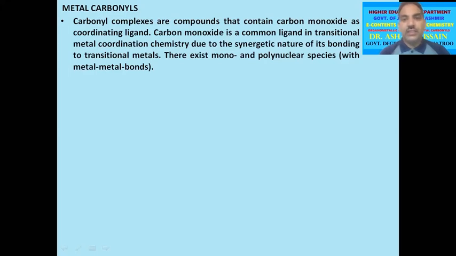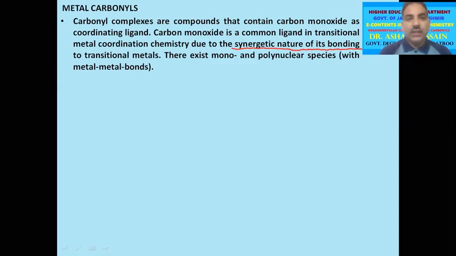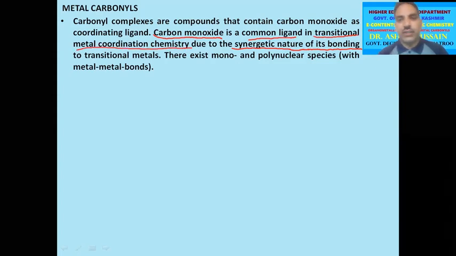And as discussed in the previous lecture, due to synergetic nature of bonding of carbonyl ligand, this carbon monoxide is nowadays regarded as one of the most common ligand in transition metal coordination chemistry.